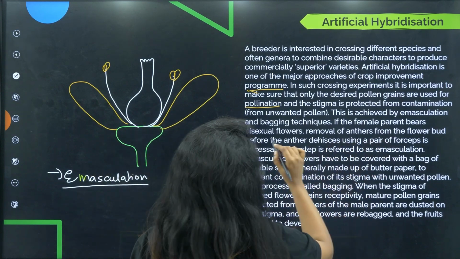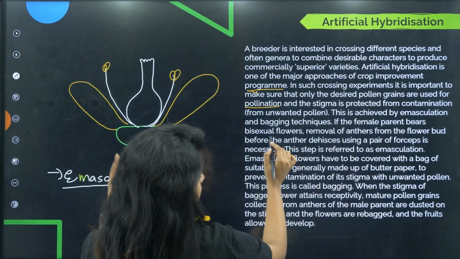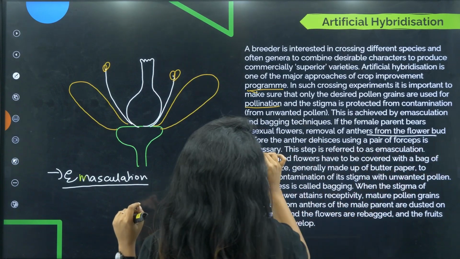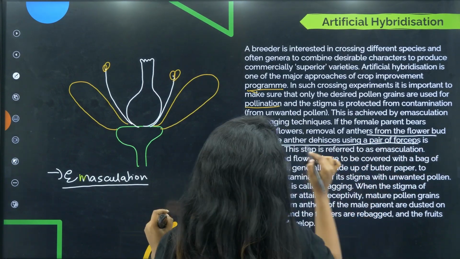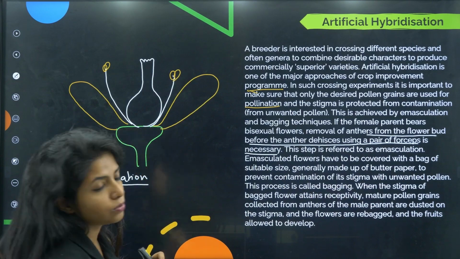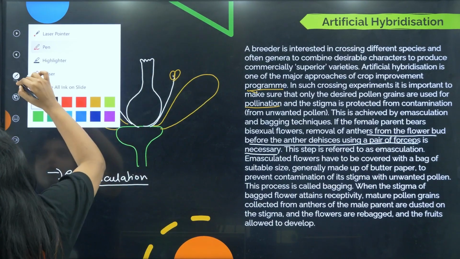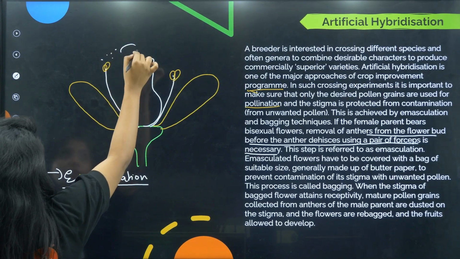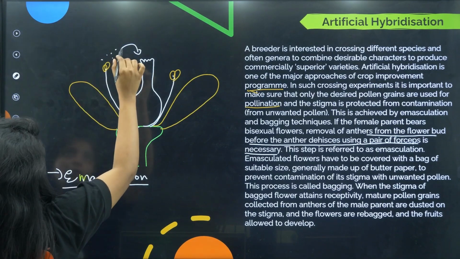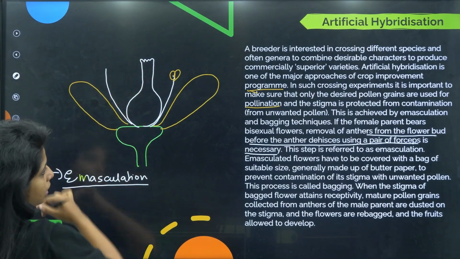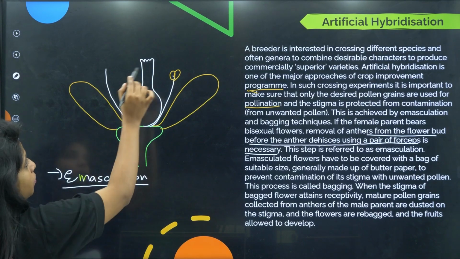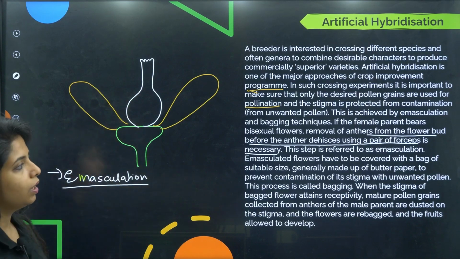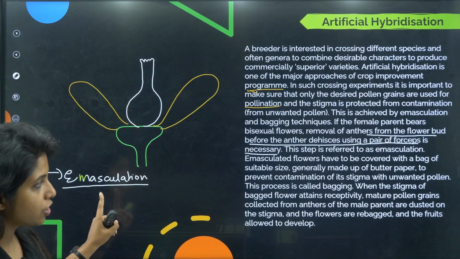If the female parent bears bisexual flowers like this, as in when they have both sexes together, removal of anthers from the flower buds before the anther dehisces, using a pair of forceps, is necessary. This step is known as emasculation, where you remove the anther so that it won't produce pollen grains, which would otherwise land on the stigma. I do not want this to happen, so I remove the anther instead. This is known as emasculation.